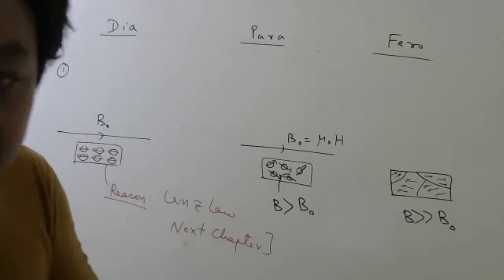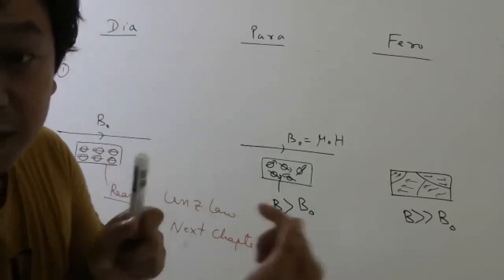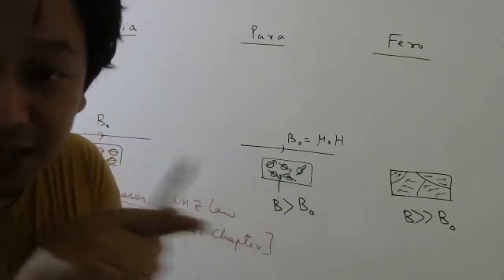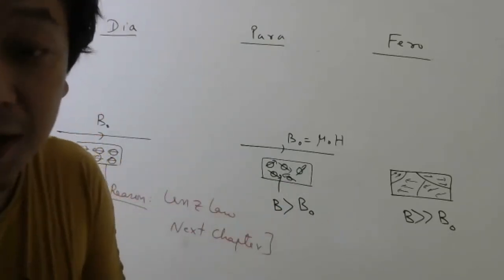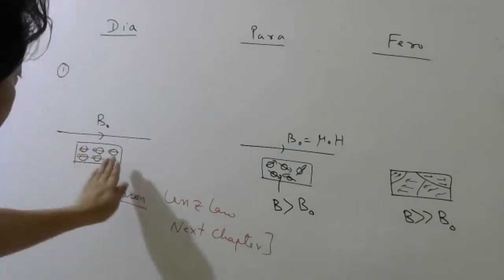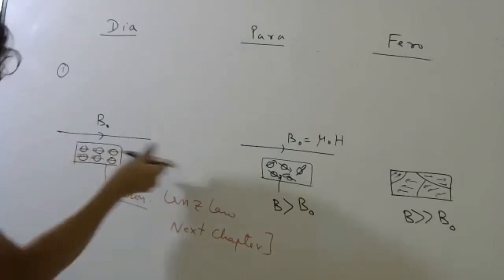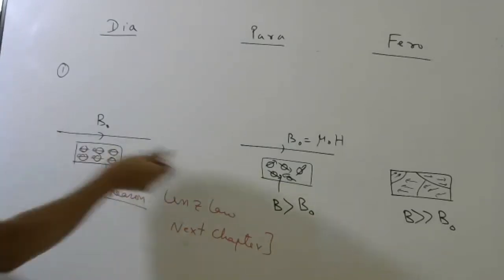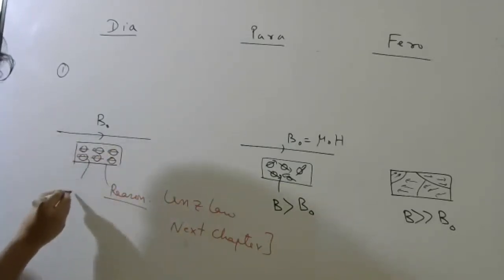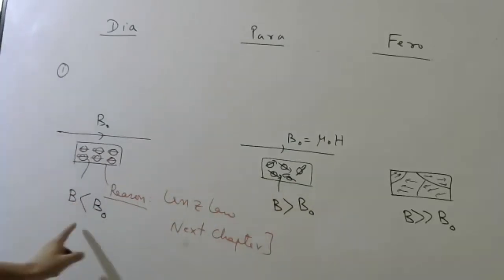Just try to remember, in diamagnetic material, the external magnetic field will induce magnetic moments in the opposite direction for each atom. That is the reason why this will have magnetization in this direction. That is the reason why the total magnetic field is less than outside. Is it clear now why it is less?